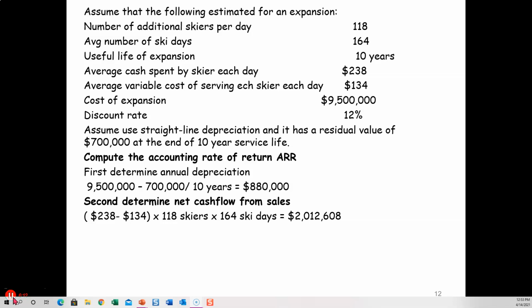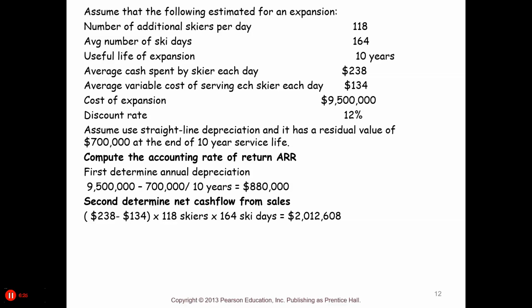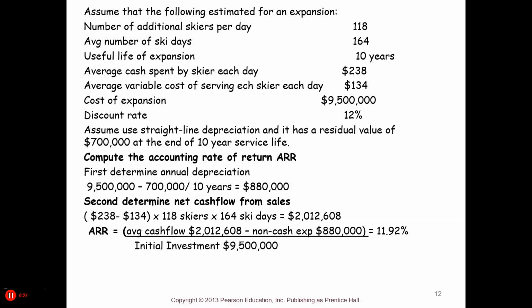We're going to take that times 118 skiers per day times 164 ski days, and we get $2,012,608 per year. Now we're going to take that average cash flow minus the depreciation divided by the initial investment, and it says our rate of return is 11.92%. I'm rounding, that would give you 12%, so this wouldn't be borderline.